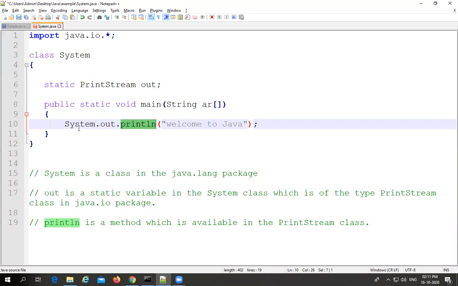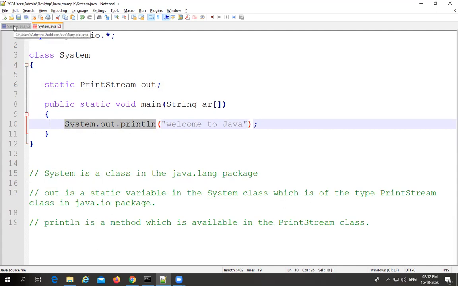That's why, system.out.println means println is the method which is available in the PrintStream class, and that PrintStream class related reference variable is available here, which is static. That's why we are calling it with the help of the System class, system.out.println. This is the meaning of this entire sentence, system.out.println.